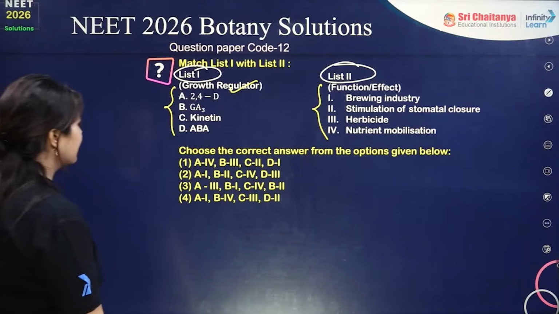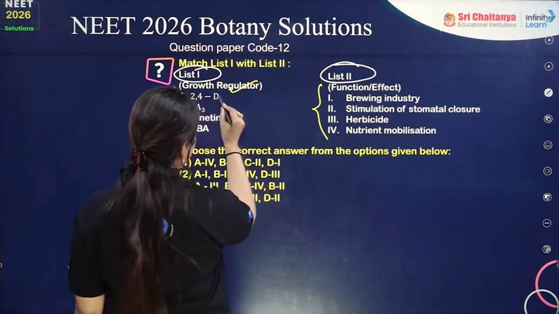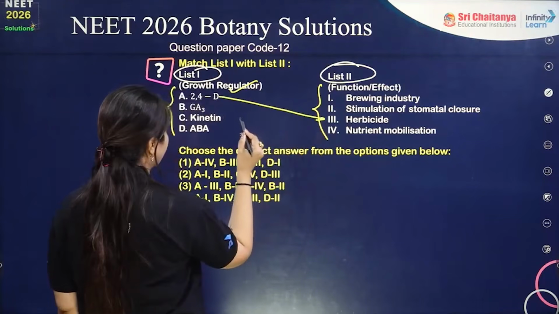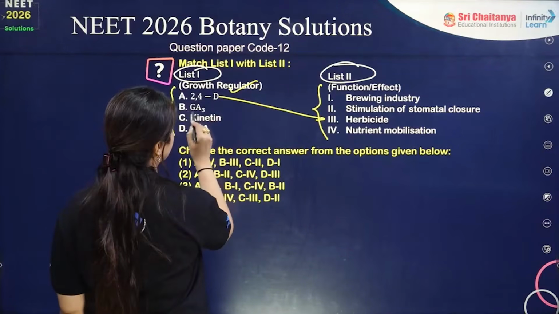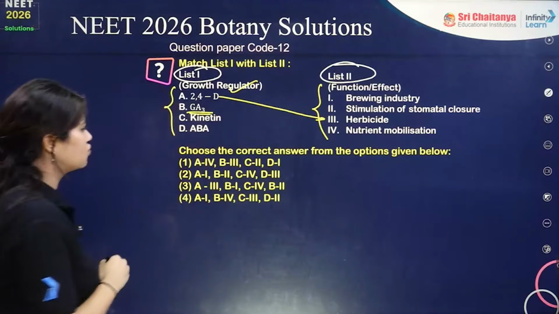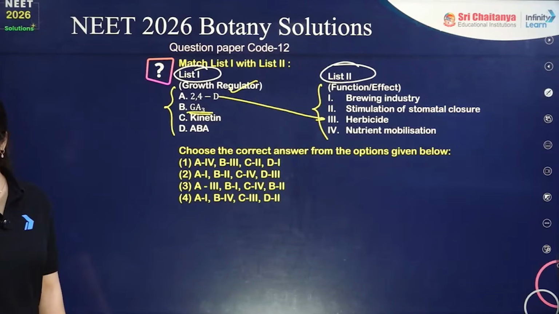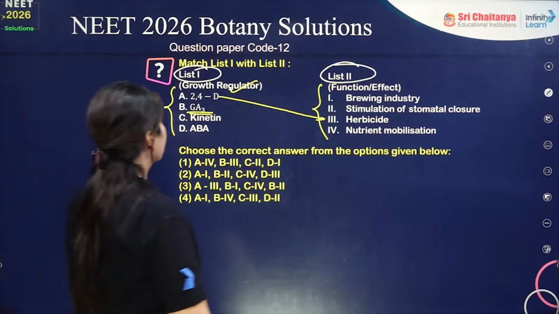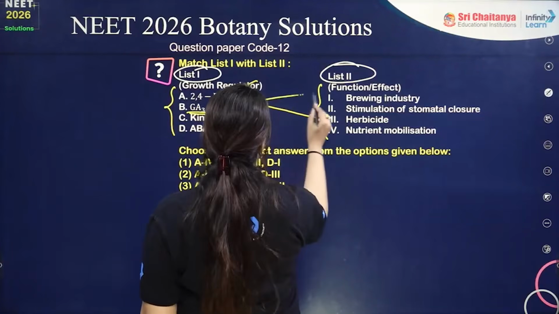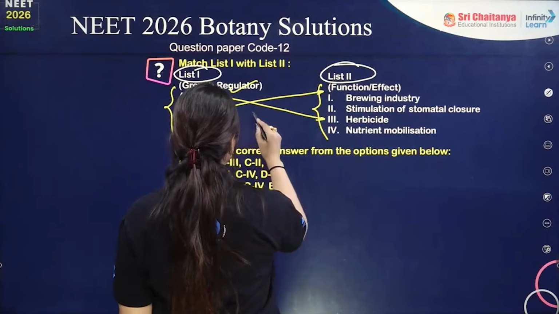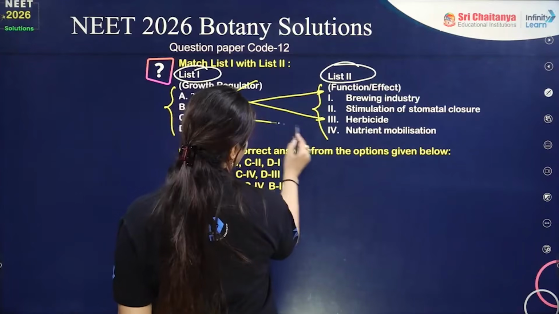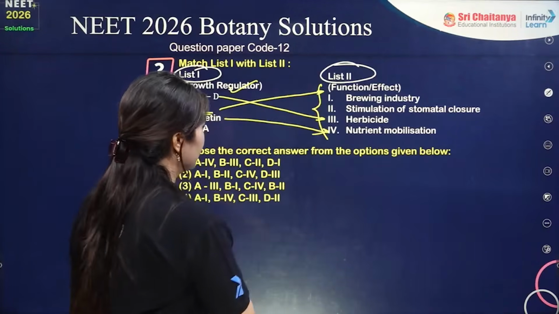Okay, so we have 2,4-D, which acts as a herbicide. Then we have gibberellic acid, which is GA3, which is used in the brewing industry. Then we have kinetin, which is used for nutrient immobilization.